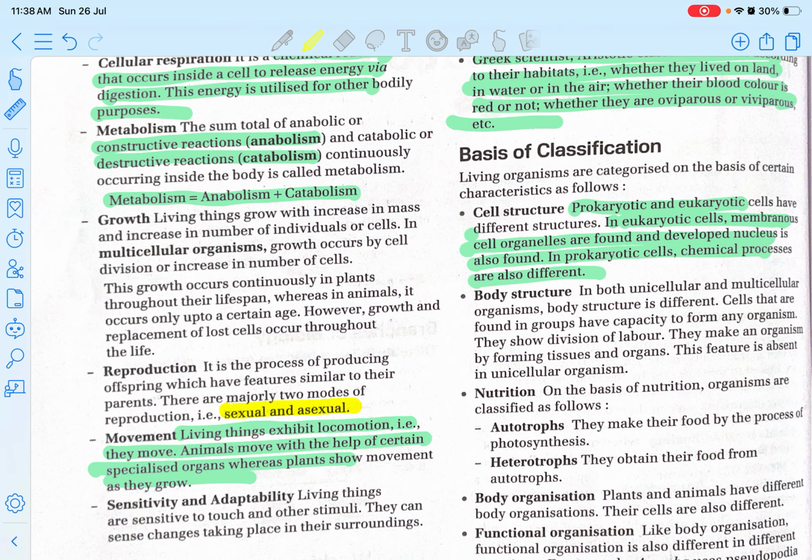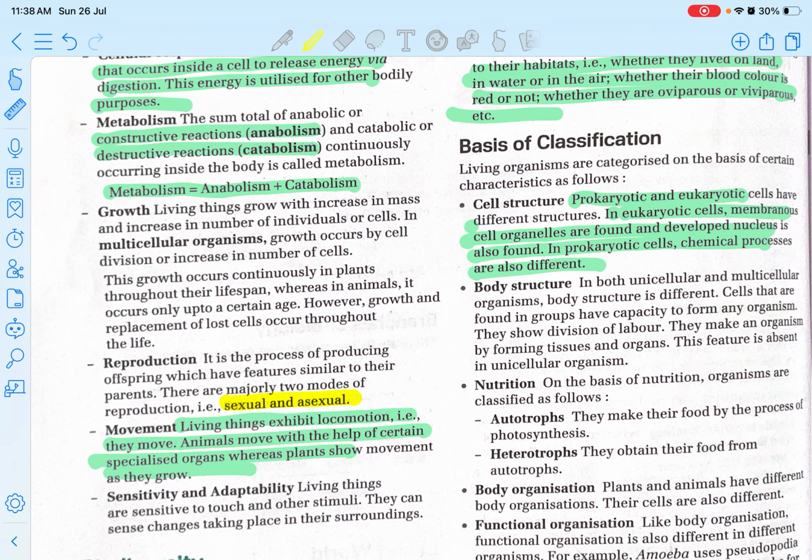One is the cell structure. You might have read that cells are either prokaryotic or eukaryotic. Which one among them does not have a nucleus within them? You can comment in the comment box. Prokaryotic and eukaryotic cells have different structures. In eukaryotic cells, membrane-bound cell organelles are found and a developed nucleus is also found. In prokaryotic cells, chemical processes are also different.